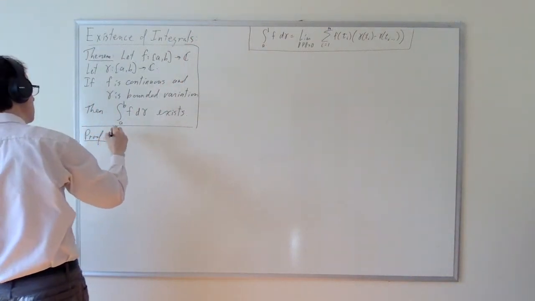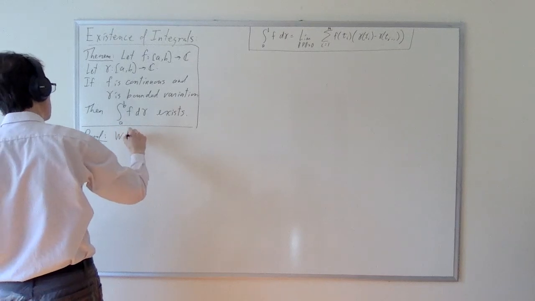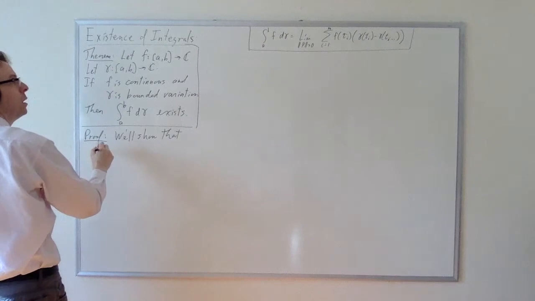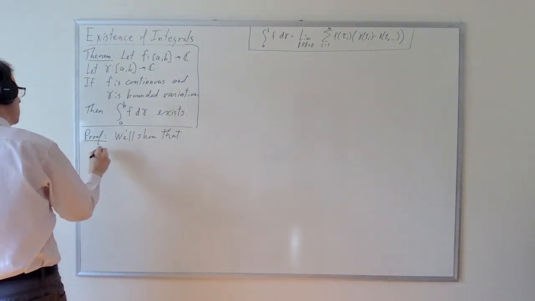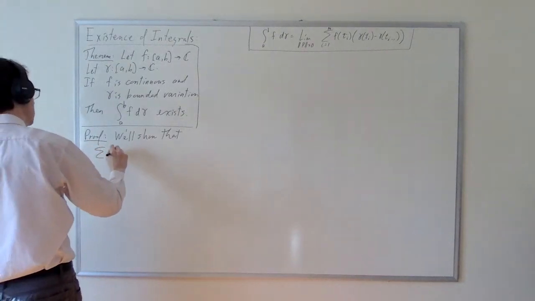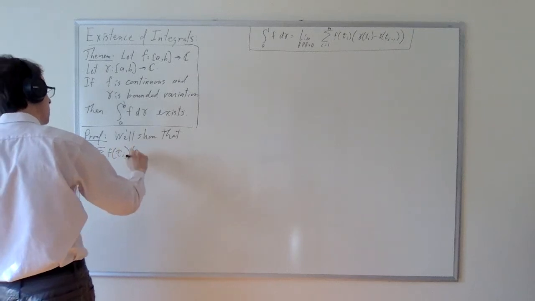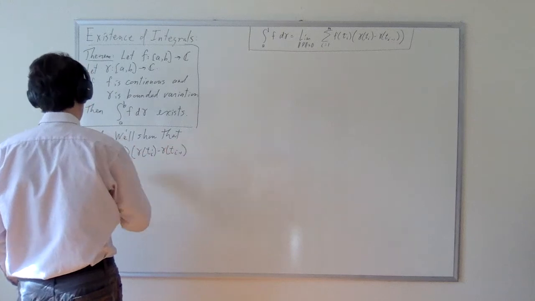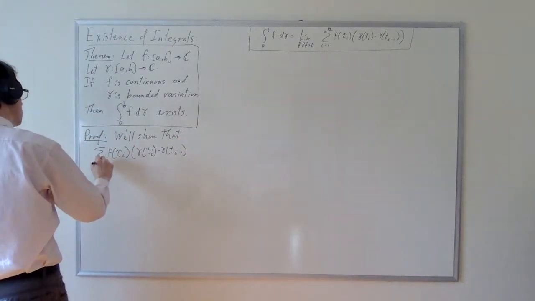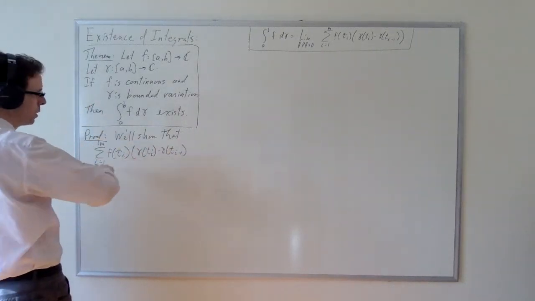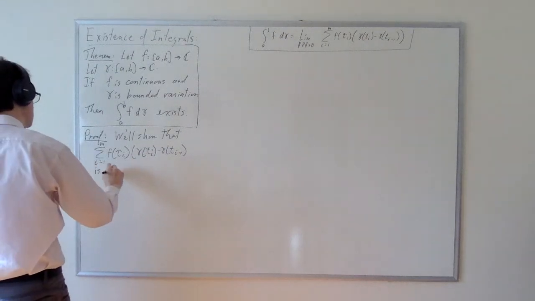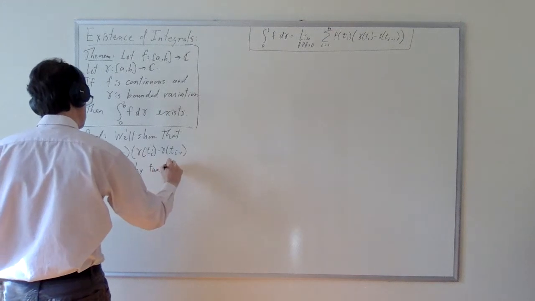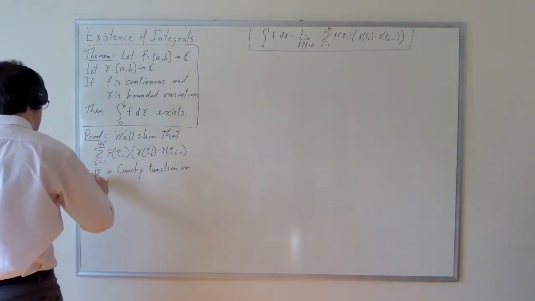So let's write that first. So we'll show that, well, this thing, the summation of f of tau i times gamma t_i minus gamma t_{i-1}, summation i equals 1 to m, this thing, which is ultimately a function of P, is a Cauchy function on partitions.